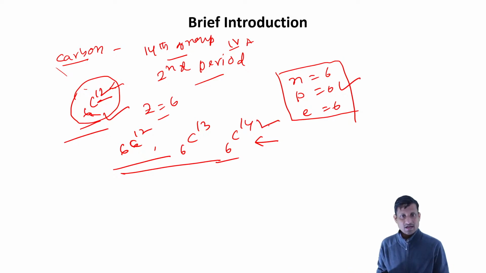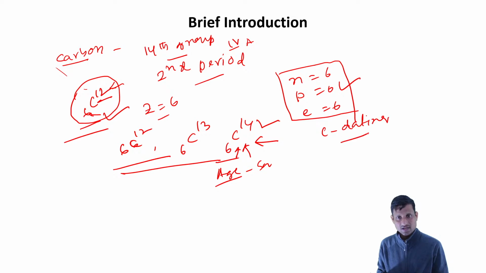If we get any archaeological substance, we look for the carbon-14 isotope, and from how much percent of carbon-14 is present in the sample, we can calculate the age of the sample. That is called carbon dating. This is very important for your competitive exam.